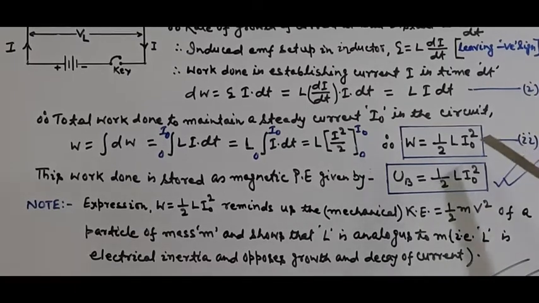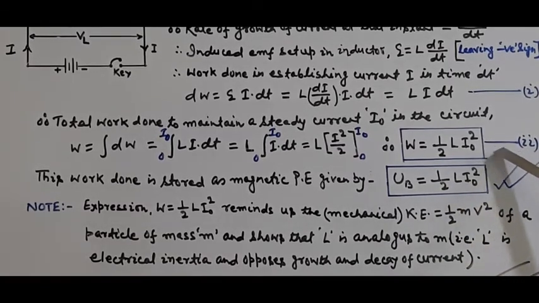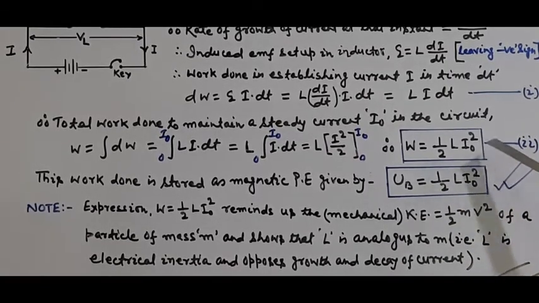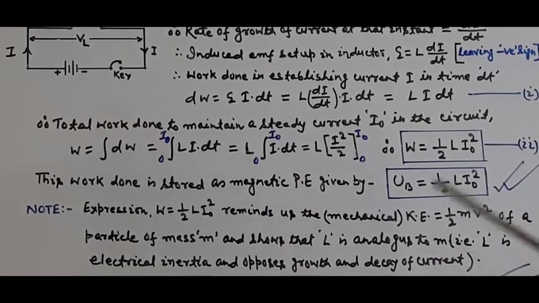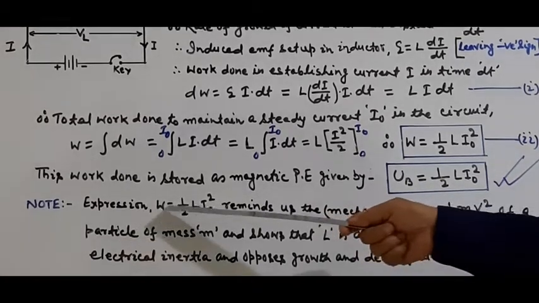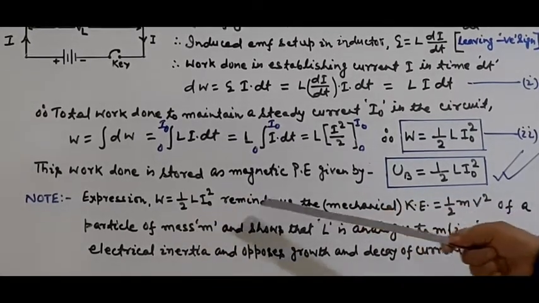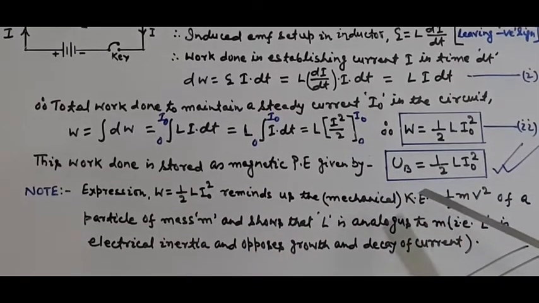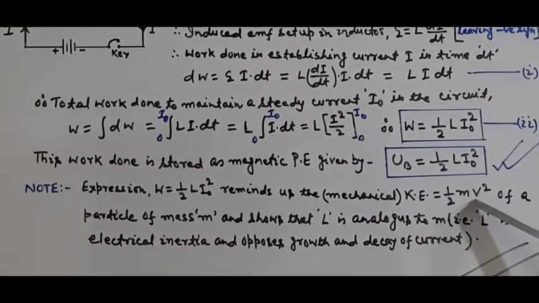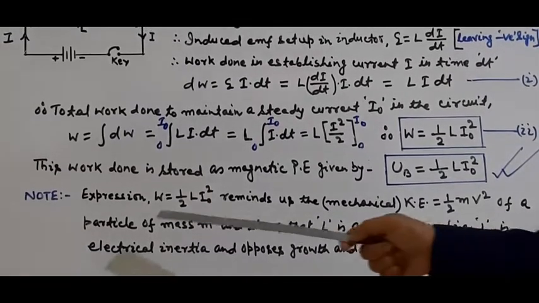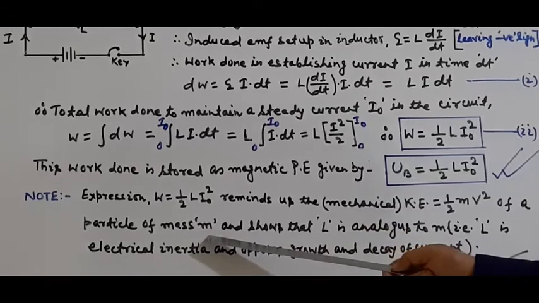One thing should also be noted from equation number 2: the expression W equal to half L I naught square reminds us of the mechanical kinetic energy half m v square of a particle of mass m.